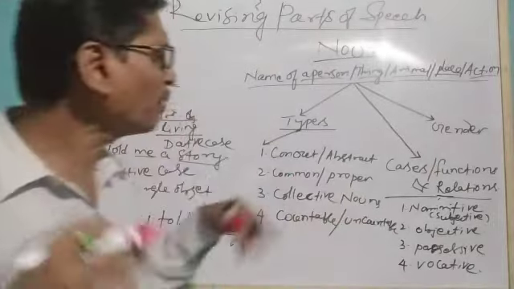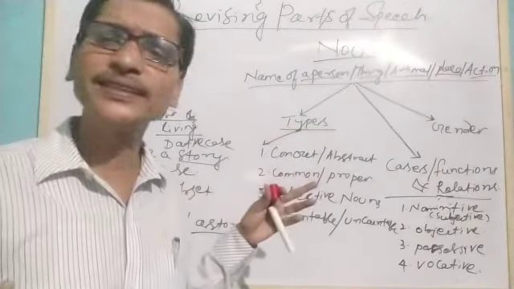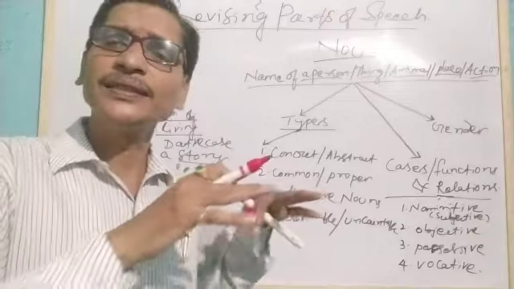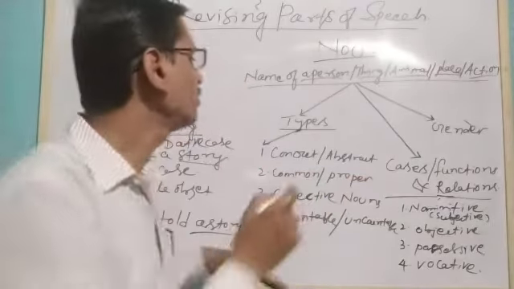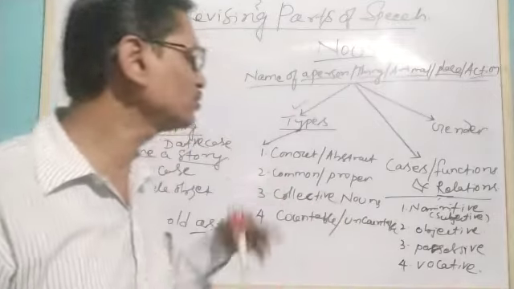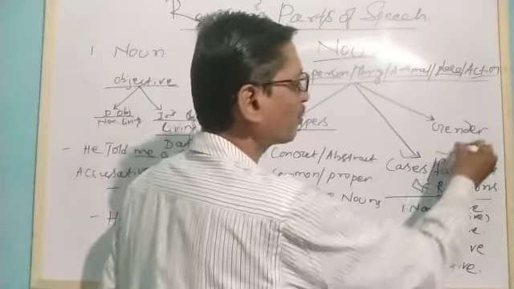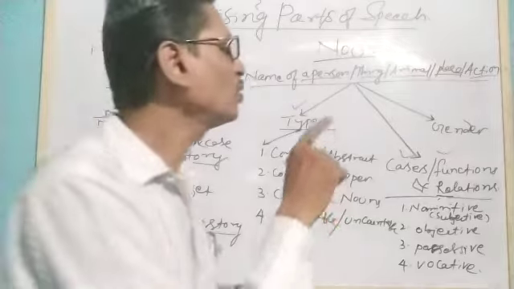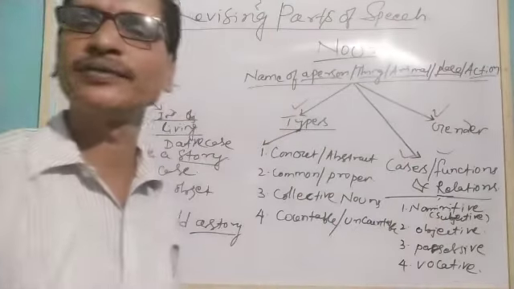But when we talk about noun, we discussed three different things about noun: the different types of nouns, the cases, functions and relations of nouns. We also understood their gender.